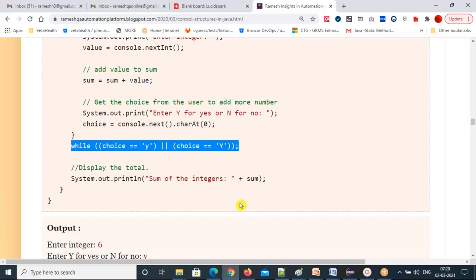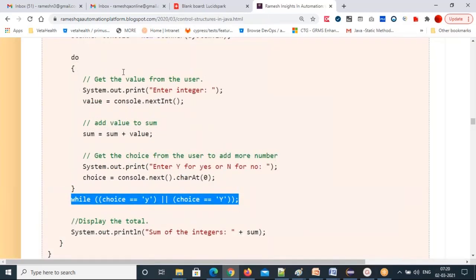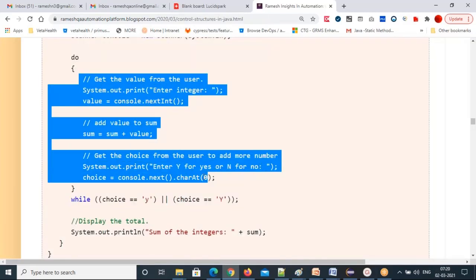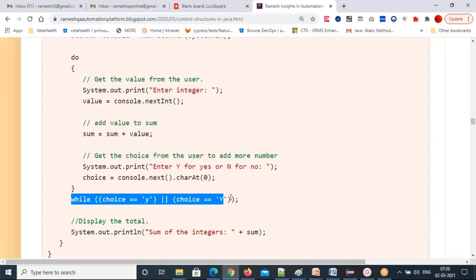If first you want to check the condition, then execute the statements, then the while loop is the best. But irrespective of the condition, if you first want to execute the statements initially and then check the condition, you need to go for the do while loop. So you are telling: do the statements, then check the condition. But in the while loop, first check the condition, then execute the statements. That's a very simple difference.